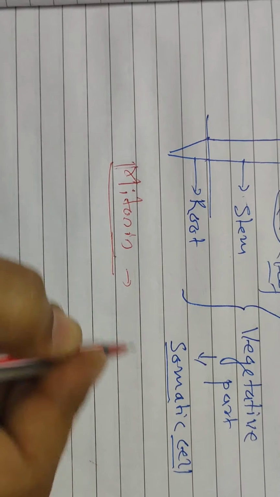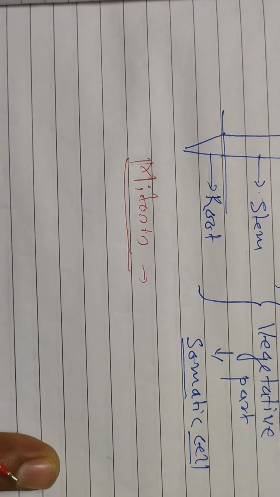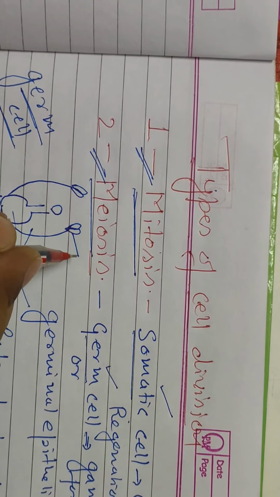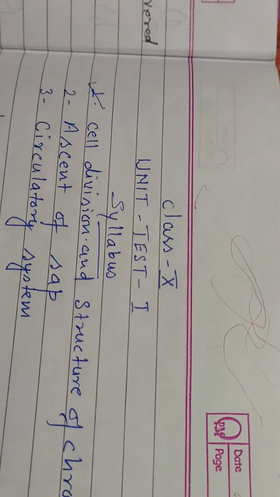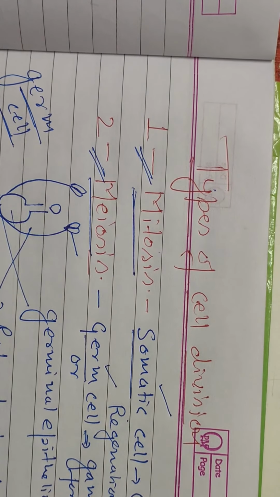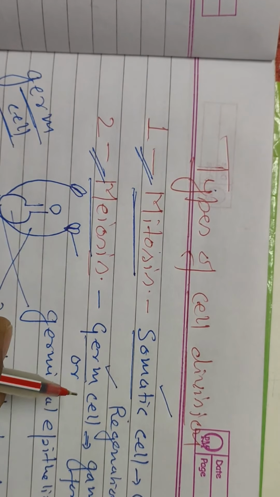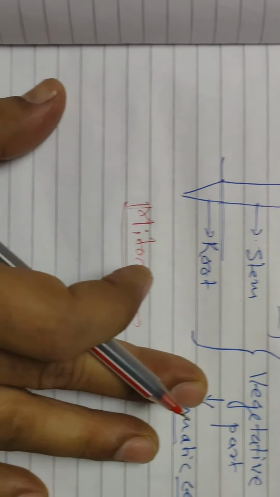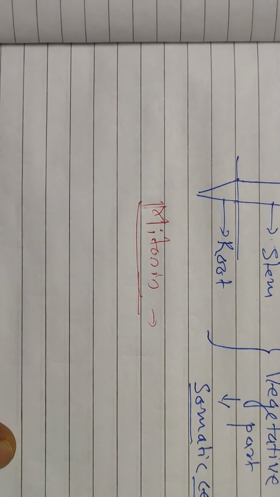Now, the discovery of mitosis. Who coined the term mitosis? Walter Fleming, who is also known as the father of cell division. And the term meiosis was coined by Farmer and Moore. Mitosis was described in 1882, and meiosis was given by Farmer and Moore in 1905. So let's start with mitosis in the next video.